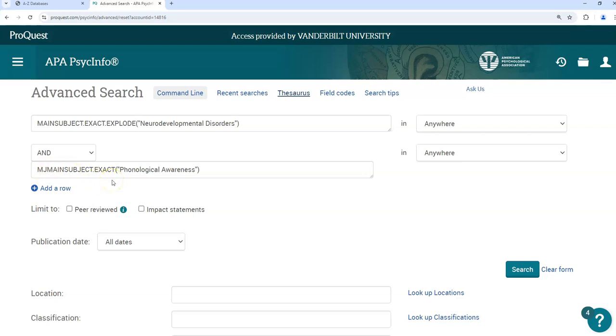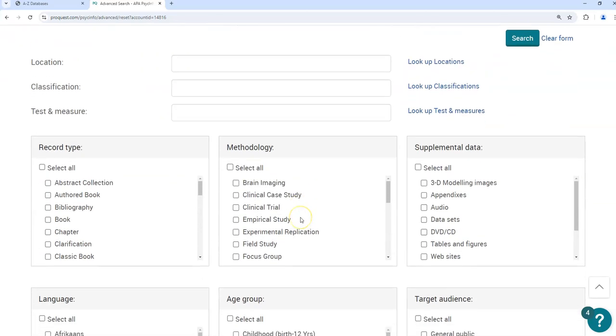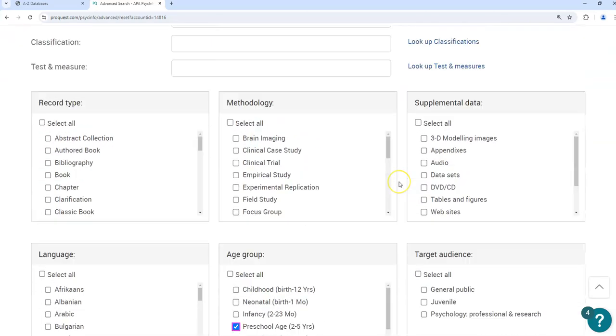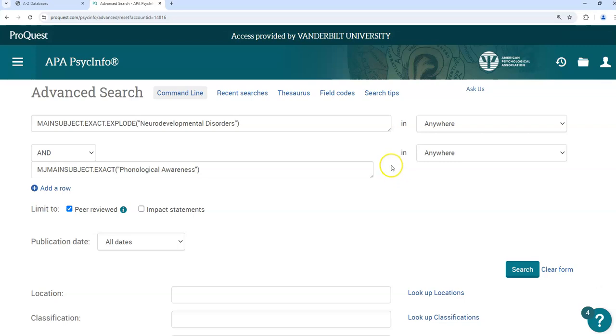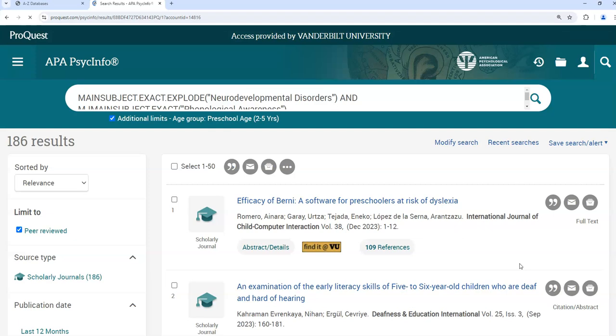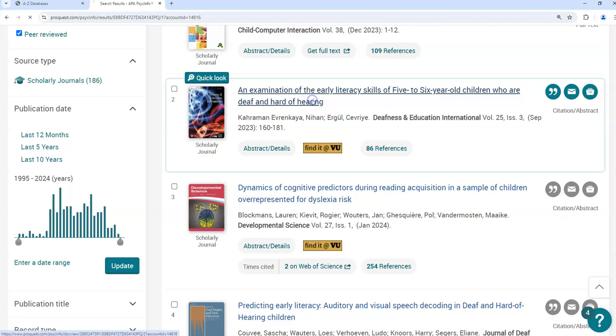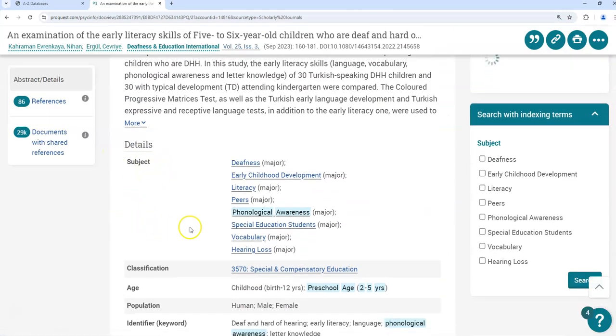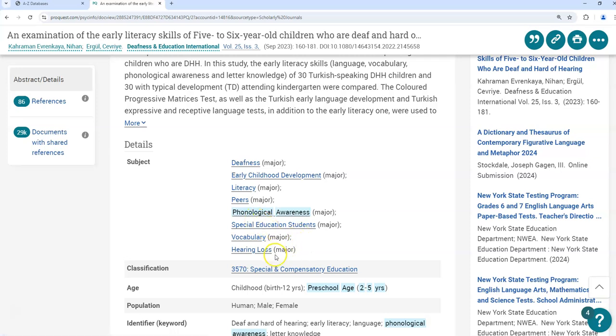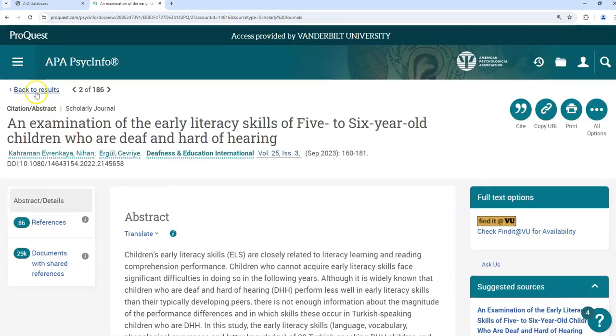So it's going to look for articles that are really about phonological awareness, not in a glancing way, but in a major way. I'll look for peer-reviewed articles and select my age group as preschool. This is a nice PsycINFO search that does something that's difficult to do with just keywords. Again, why did this come up? Because among the subject terms are phonological awareness and some term that was under neurodevelopmental disorders.